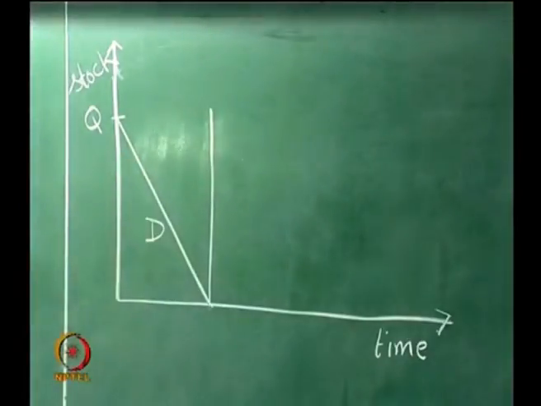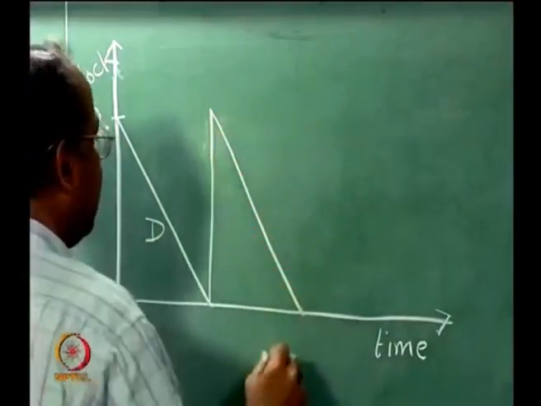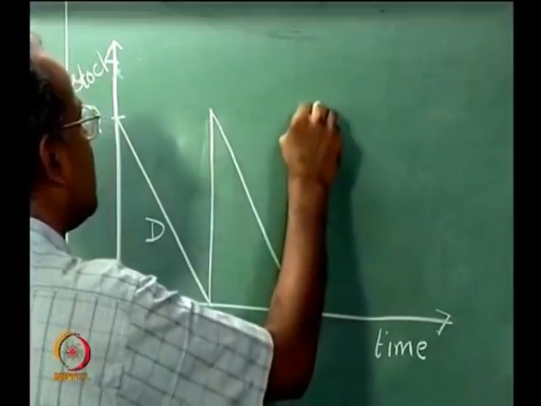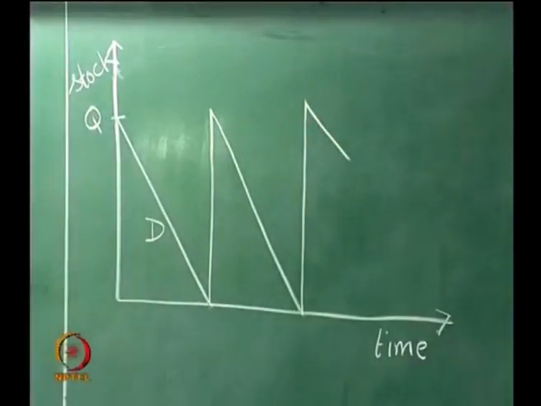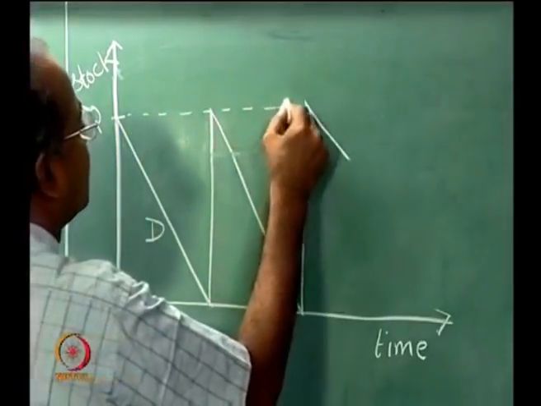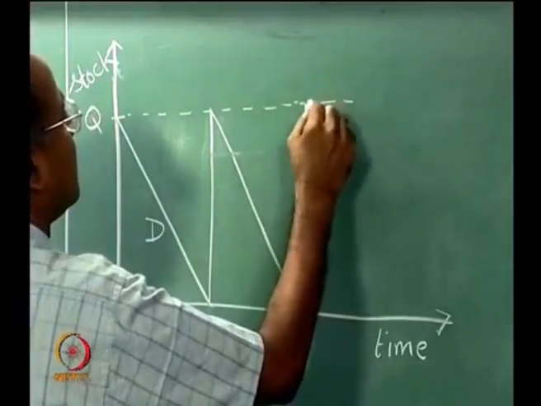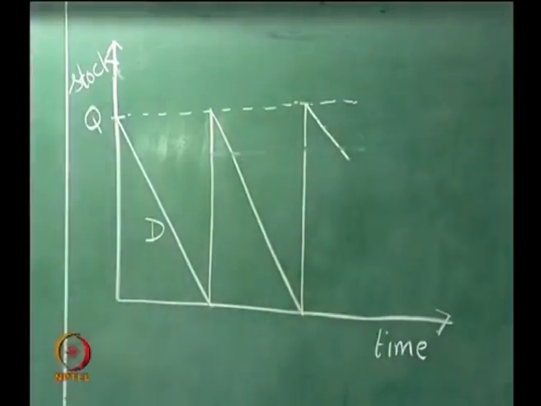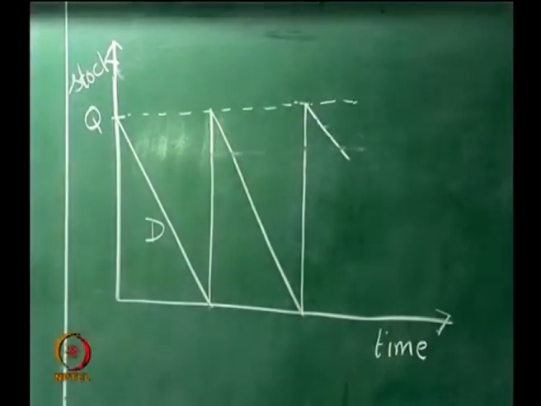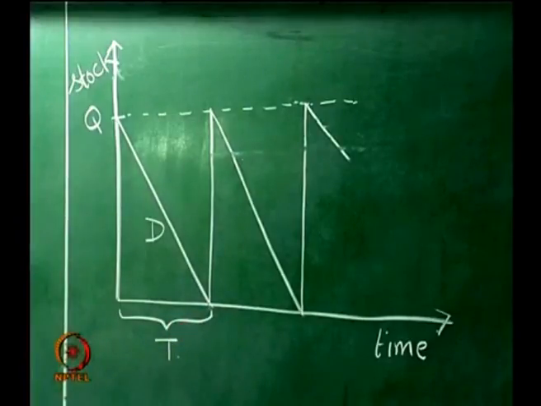So, as soon as I place an order here, my stock position goes up to this Q. Now, once again the cycle continues and then I start consuming this till I reach this, then again I place an order and then I start consuming. So, this is how the inventory position will behave. Please note that it is the same Q which is here as well as here and so on. Now, let us call this time period as capital T.